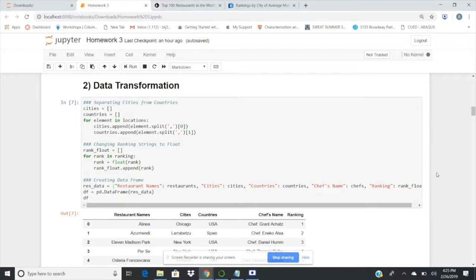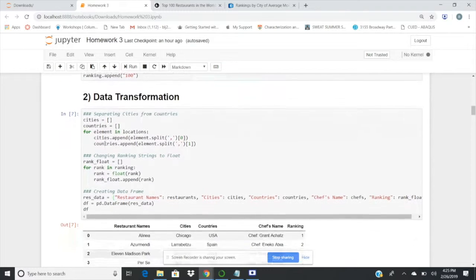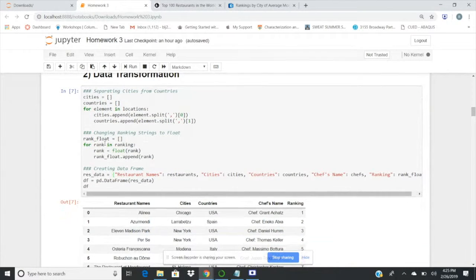So now getting to data transformations, we previously imported the restaurants, locations, and all these, and now we want to separate the cities and countries in the locations, and we do this by using this for loop. The locations have both the cities and countries in one line, and we want to split those into two separate lists at the comma, which is what separates the two.